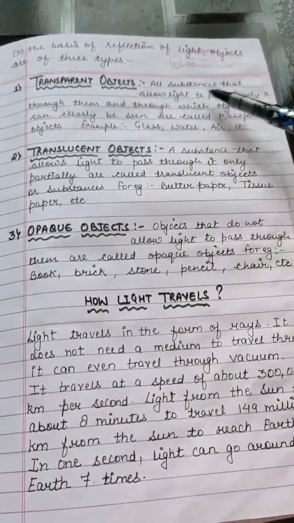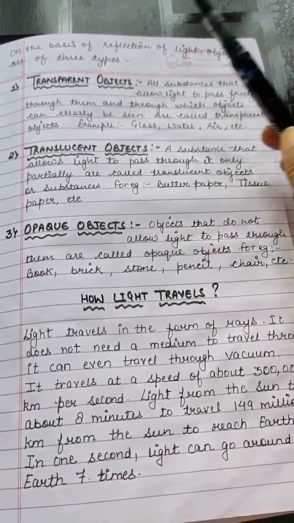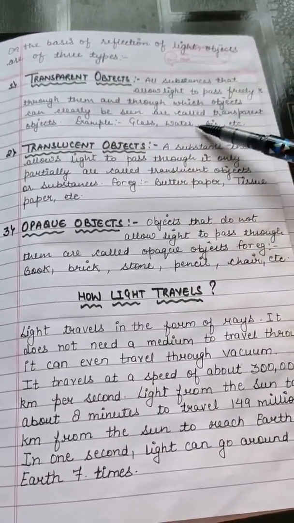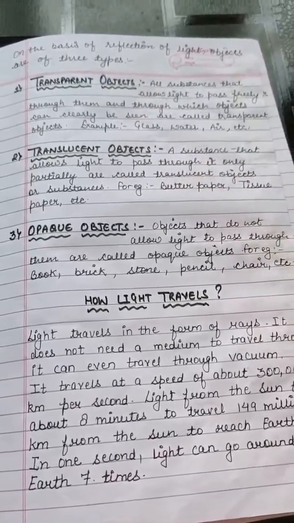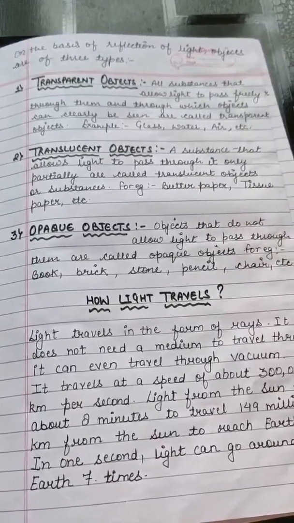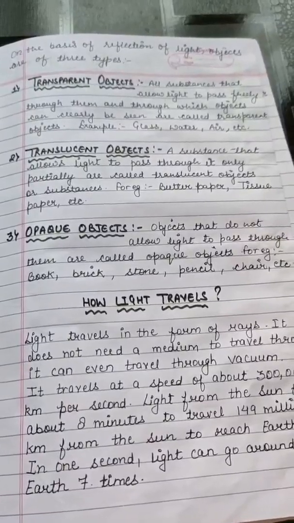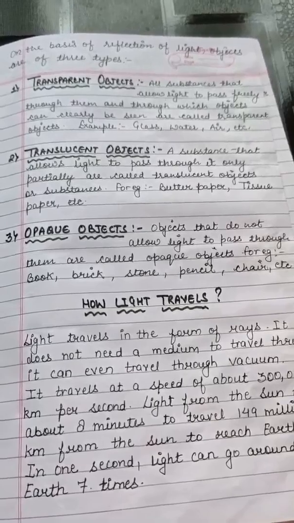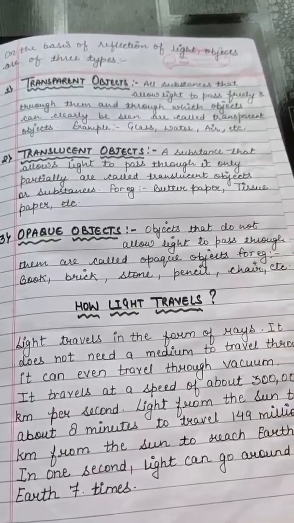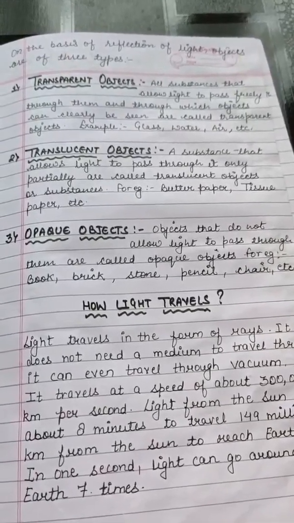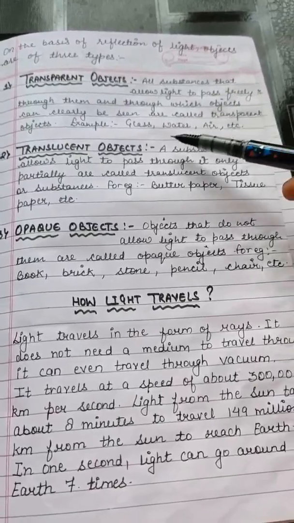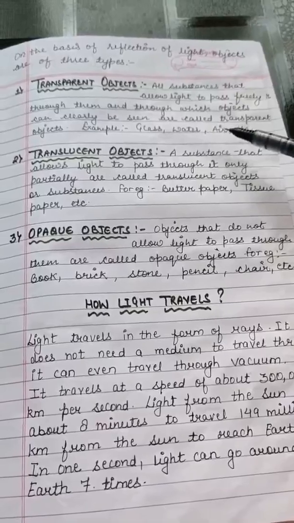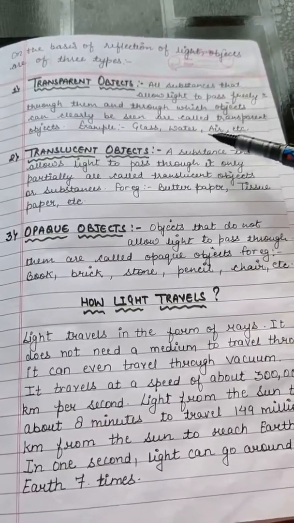All substances that allow light to pass freely through them and through which objects can clearly be seen are known as transparent objects. For example, glass, water, air, all these allow light to pass through them. That is why they are known as transparent objects.